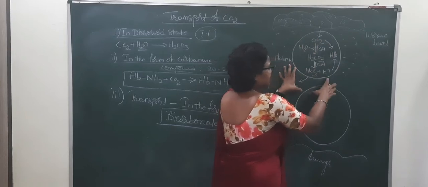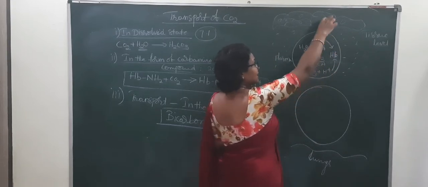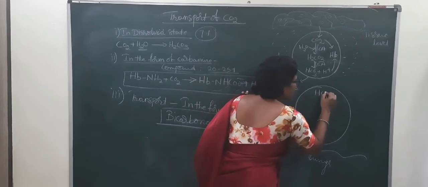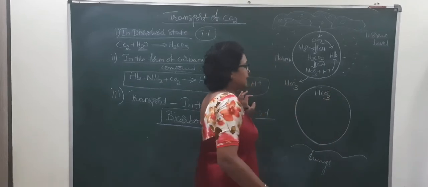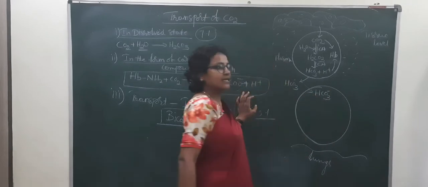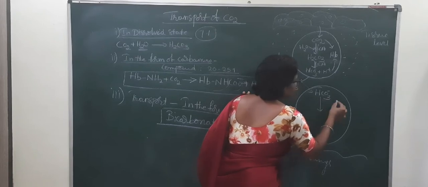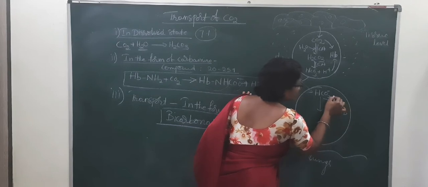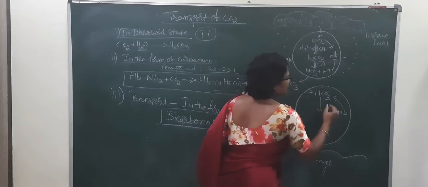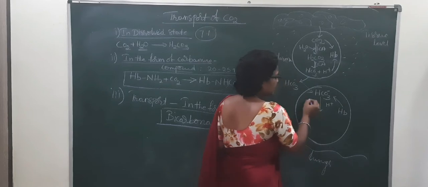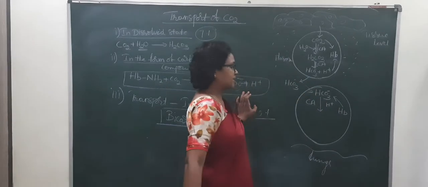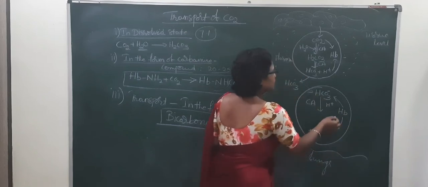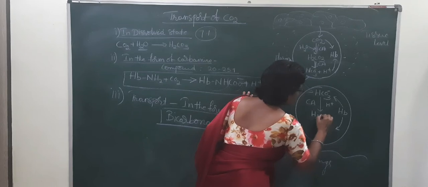The same equation which has taken place at the tissue level, this HCO3 minus ion enters into this and combines with the H plus. HHb combines in the presence of carbonic anhydrase. This HHb gives H plus ion to this and leads to the formation of H2CO3.